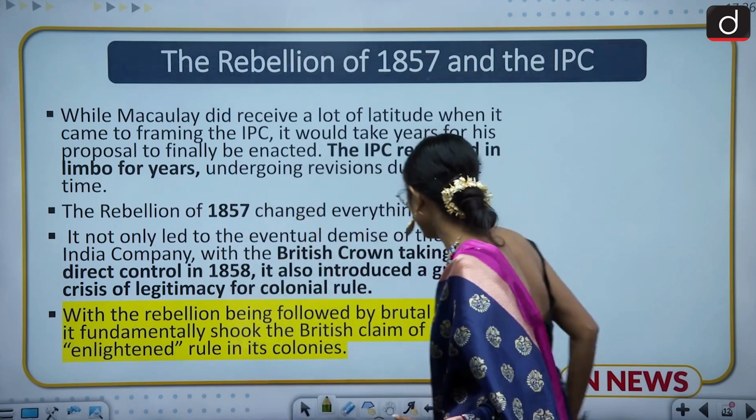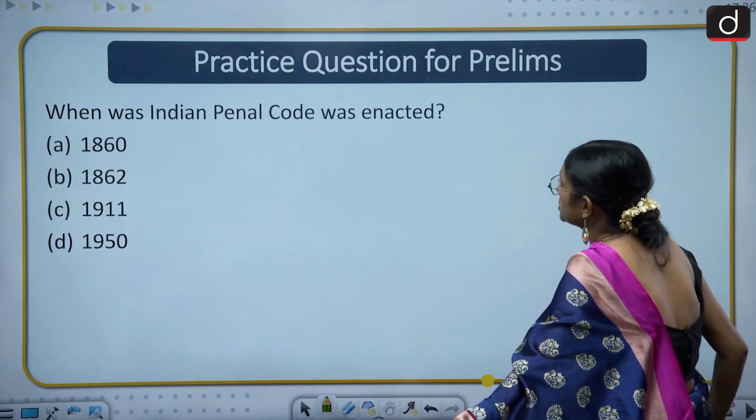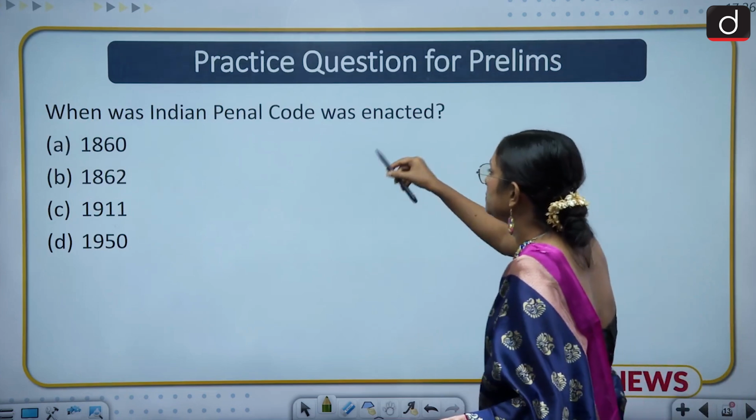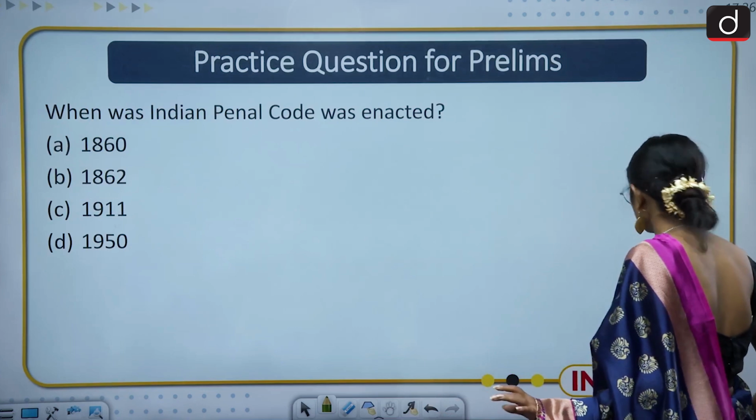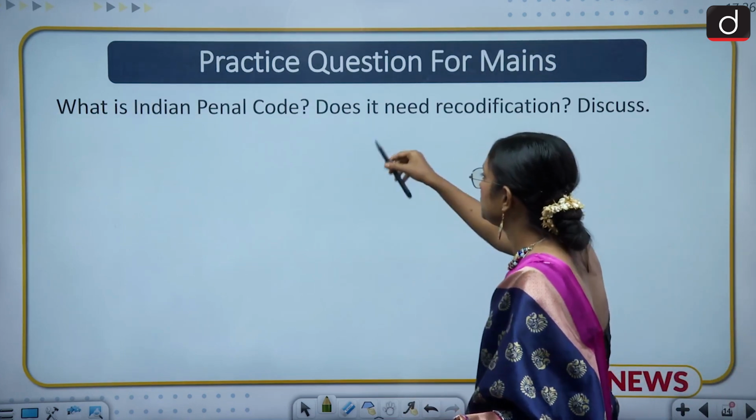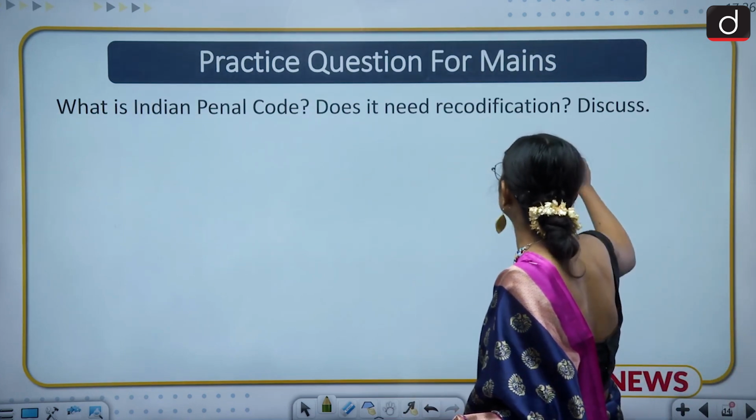Moving to the question part. So what is the question? When was the Indian Penal Code enacted? The answer, we have discussed. Moving to the mains part. What is the Indian Penal Code? Does it need recodification? Discuss.